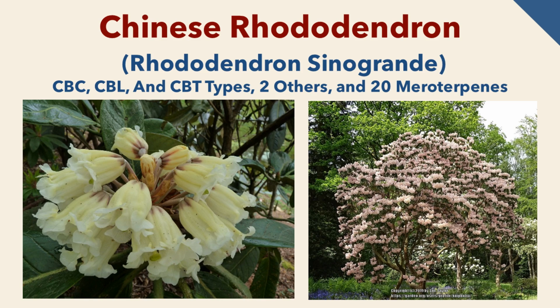The Chinese rhododendron is an evergreen shrub, grows at altitudes of 3,000 meters, 9,000 feet above southwestern China and northeastern Myanmar. It reaches heights of 10 meters, 30 feet, and blooms large trusses of cream-yellow flowers. In 2011, scientists in Japan found 5 cannabinoid analogs, including a CBC type, CBL type, and CBT type. They also discovered 2 cannabimimetic, cannabinoid-like substances in the plant, known as anthropogocyclolic acid and anthropogochromenic acid. In 2020, researchers unveiled an additional 20 meroterpenes that may have anti-inflammatory properties.